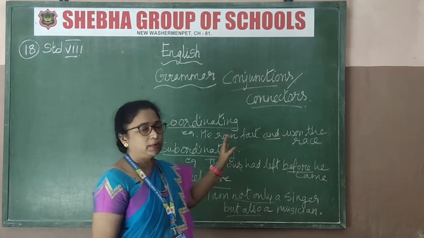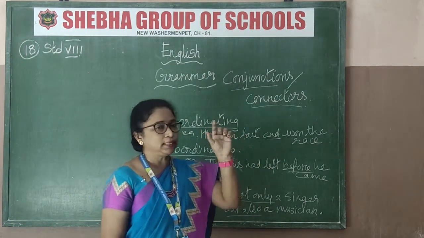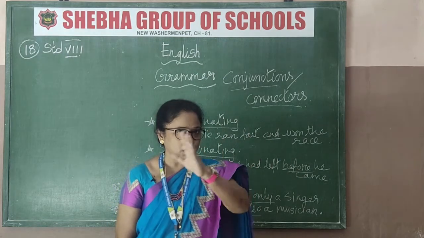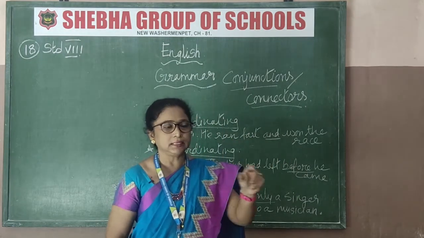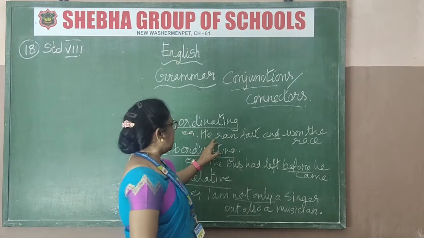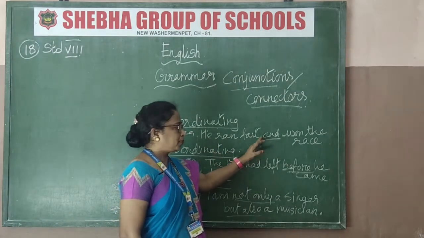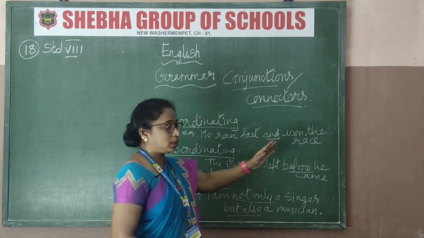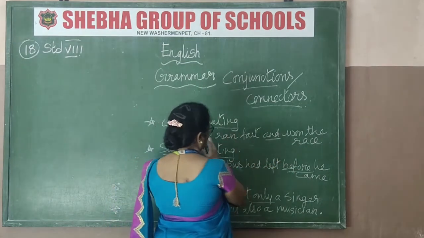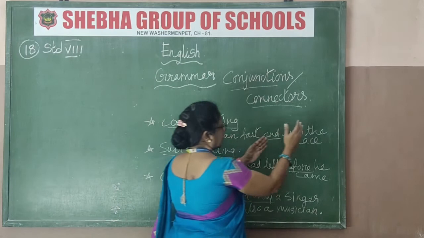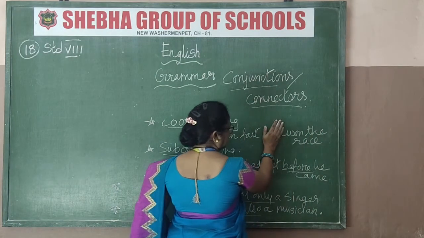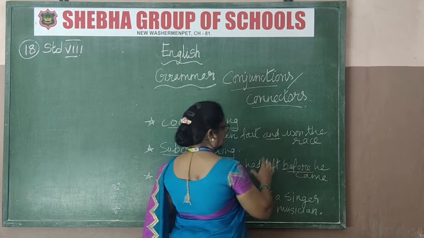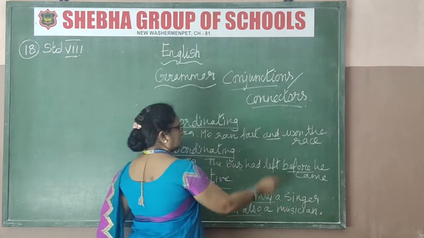Coordinating means two separate sentences, subject verb object, subject verb object. Two separate sentences, it's linking. See the first one? He ran fast, full stop. He won the race. So two separate sentences. Now, in case it's not there, I'm going to put he won the race. So two separate sentences. To join the sentences you're using and.